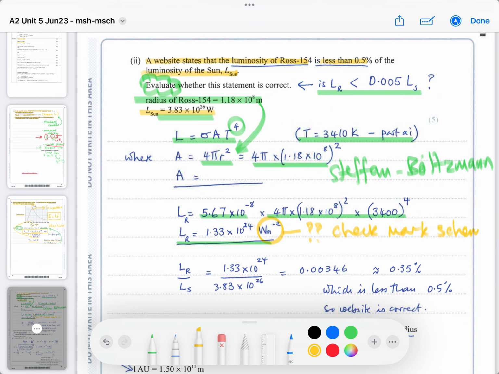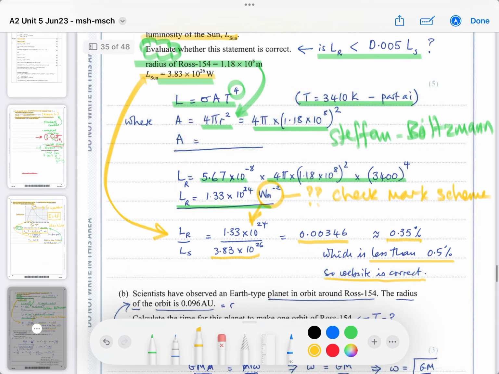So luminosity is in watts and intensity is watts per square meter. So then you are dividing the luminosity of Ross that we calculated by the luminosity of the sun, which is provided here. You put them in there and see what the ratio is. It comes to 0.0346 or 0.35%, which is less than 0.5%. So the website is correct. It is less than 0.5%.